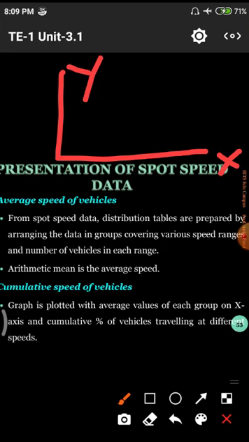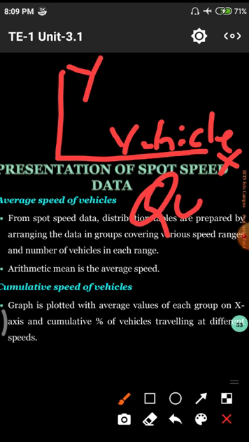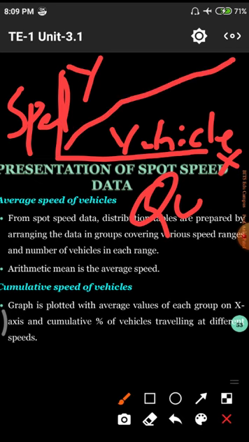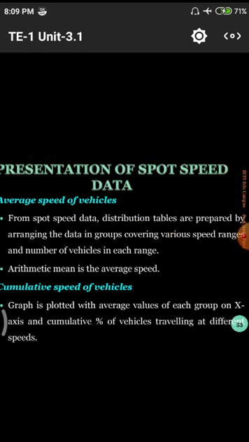In this x axis we have the vehicle quantity, and here we have speed. So we need to make a graph. What is the number here, and what are the speeds? By using those numbers and speeds, we need to plot these graphs, so that these graphs are very useful for us to design a particular road by using this number of vehicles and average speed studies.